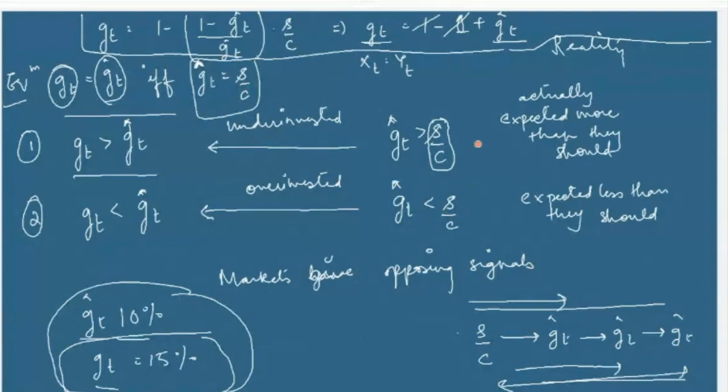But because the market is telling you the opposite, you will move away from S by C in the opposite direction now. Market is telling you that when GT hat is less than S by C, then GT is less than GT hat. Which is saying that GT hat is 10% and GT turns out to be 9%.